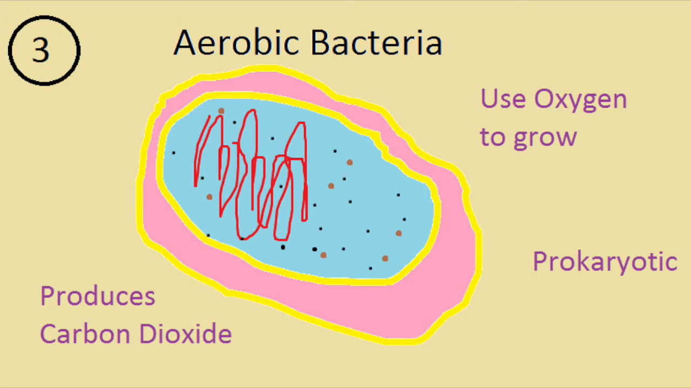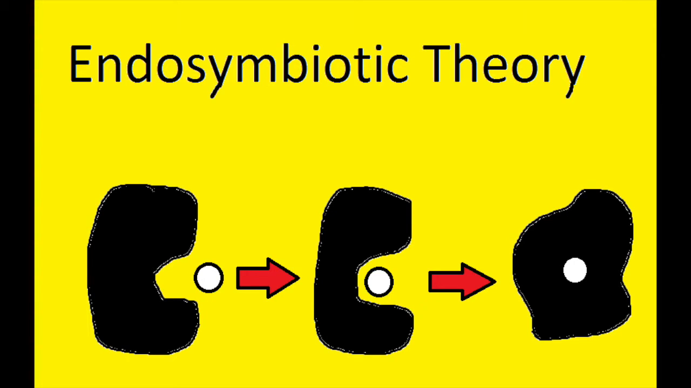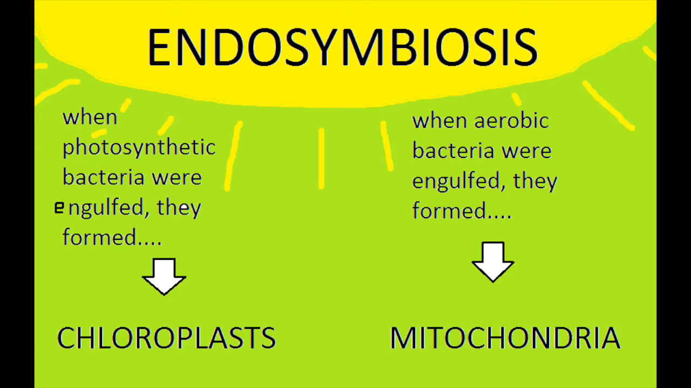The final cell formation was of eukaryotes. Eukaryotes were formed by the endosymbiotic theory. The endosymbiotic theory states that eukaryotic organelles were formed by engulfing bacteria. If a cell engulfed photosynthetic bacteria, it could have evolved into the chloroplast. If aerobic bacteria was taken in, it would have formed the mitochondria.